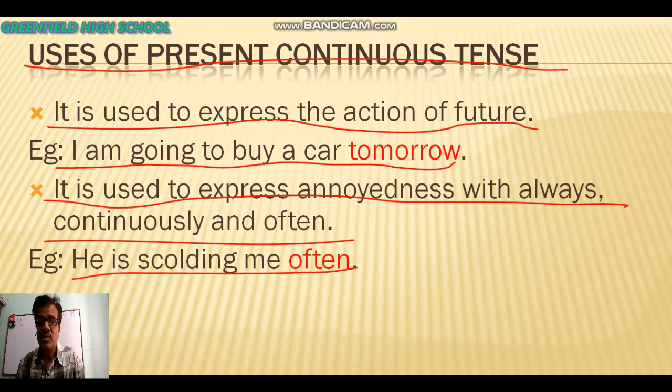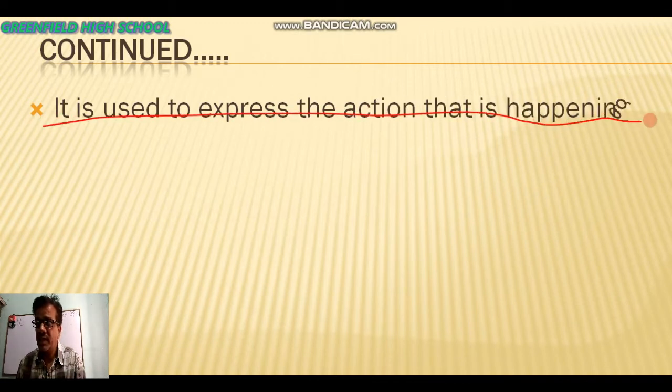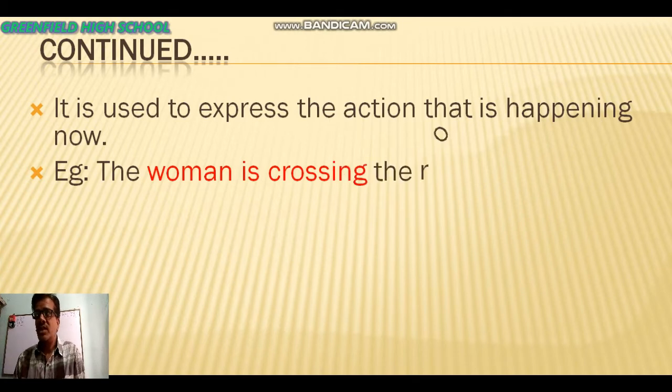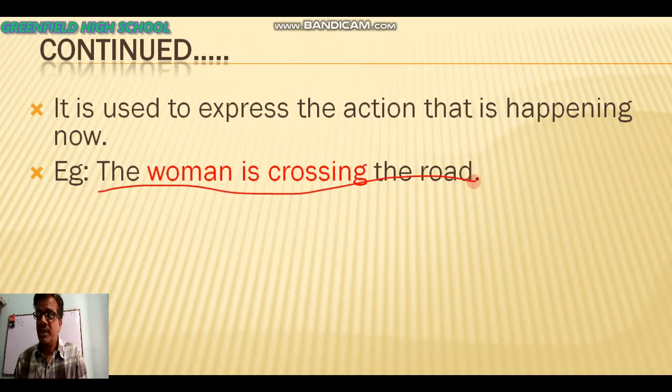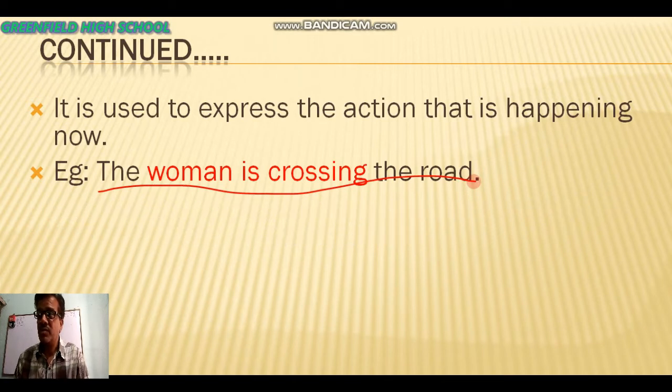Now after that we are going to know the third condition where present continuous is used. It is used to express the action that is happening now. Okay, you have understood. That means when at this time the action is going on, then we will use present continuous tense. You are looking at the example. The woman is crossing the road. That means now the woman is crossing the road. That's why we have followed the structure of present continuous tense.